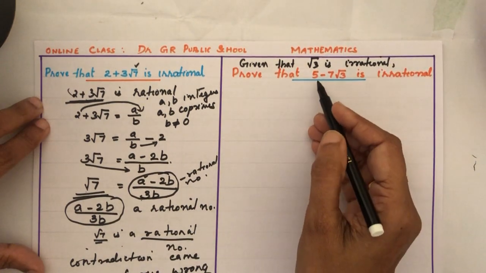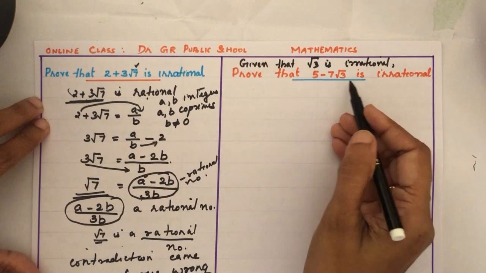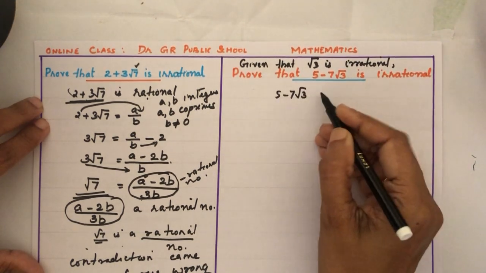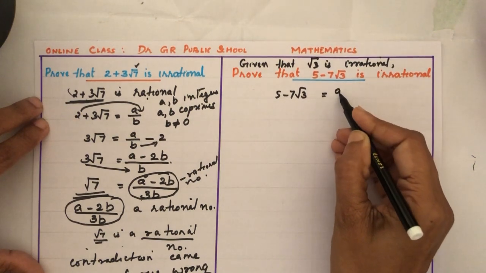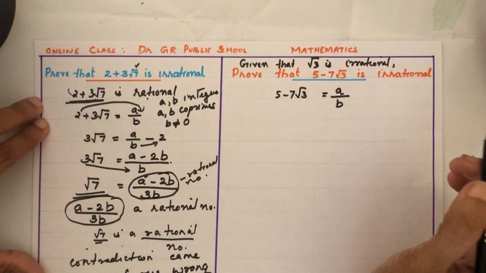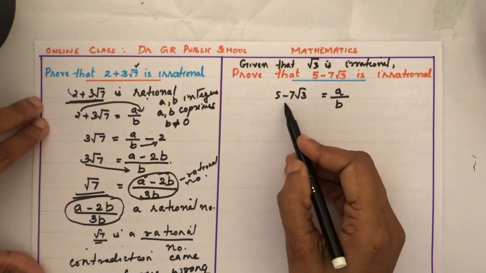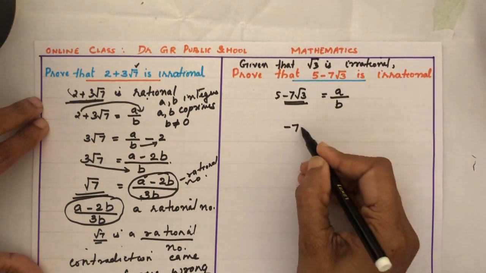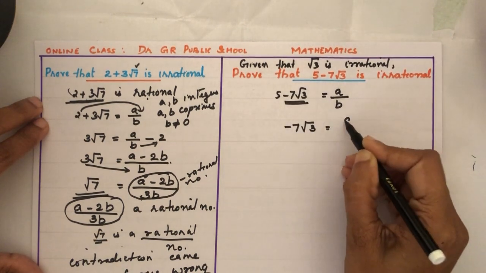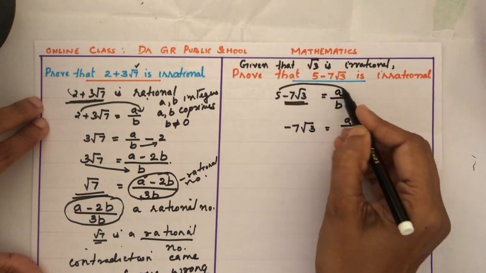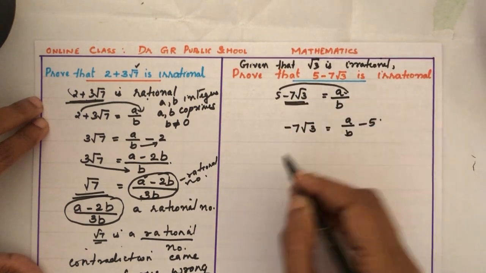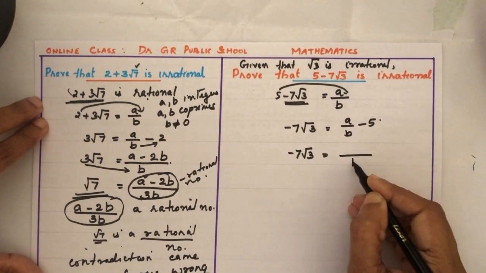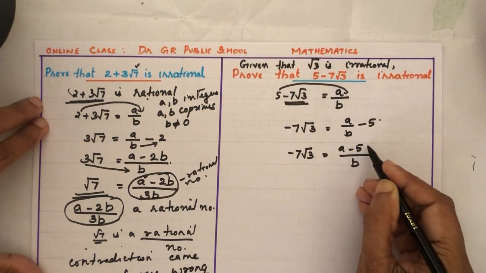We are arguing that 5 minus 7 root 3 is not an irrational number. So 5 minus 7 root 3 is rational. So the rational number can be written as a by b. Now simplification. Simplification is very important. So here we have minus 7 root 3 equal to a by b. This 5 will come as minus 5. So minus 7 root 3 equal to, b common denominator, a minus 5b.